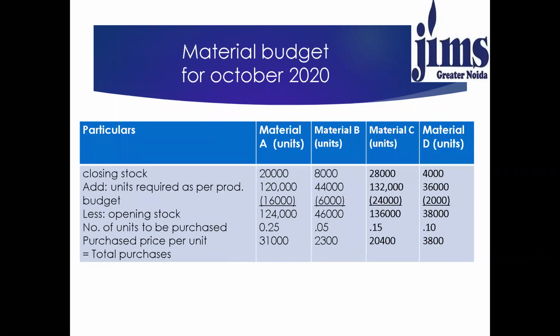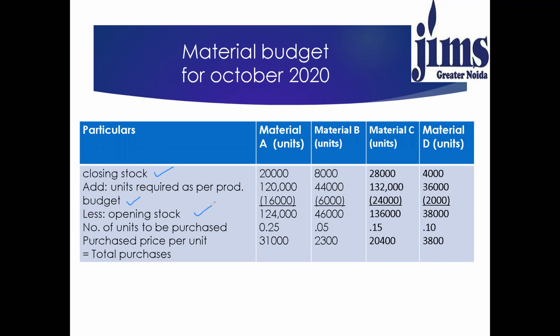Now, material budget for October 2019 will be, as I've already told you, that first we have to take the closing stock, whatever stock is there in the company, and then we'll add the units which are required by the production department, and then we'll deduct the opening stock to get the number of units to be purchased.